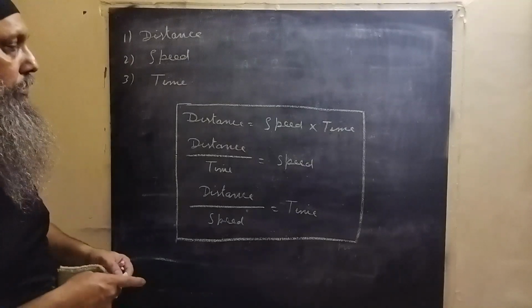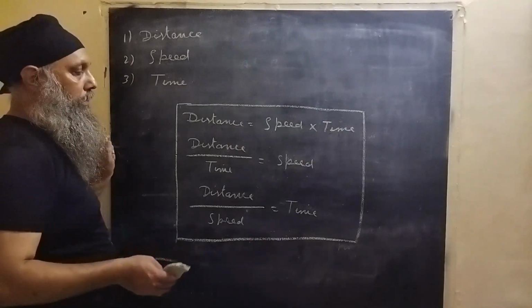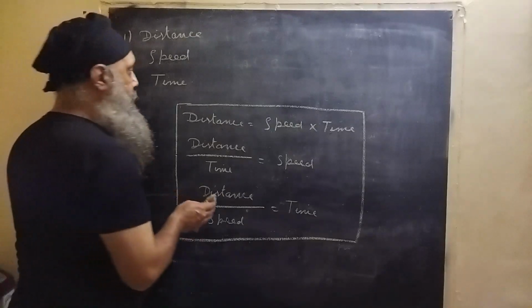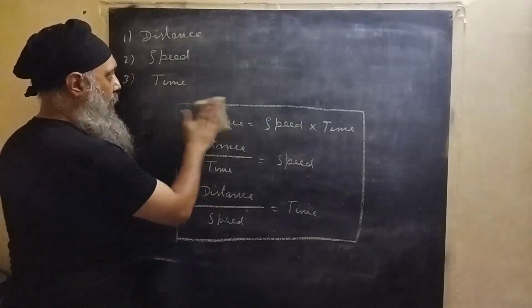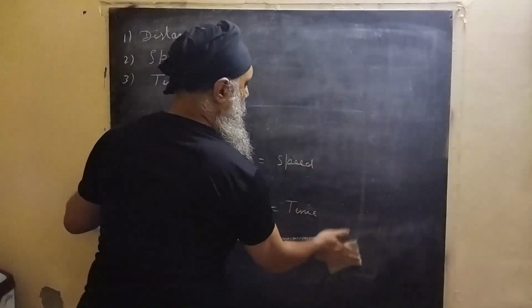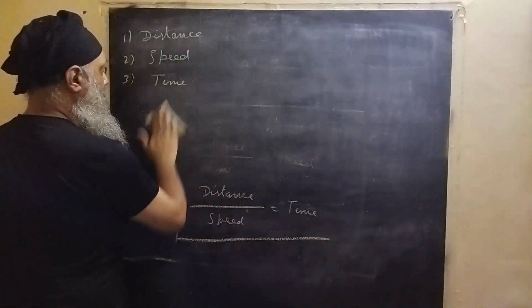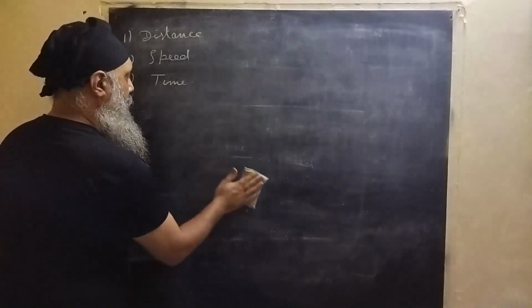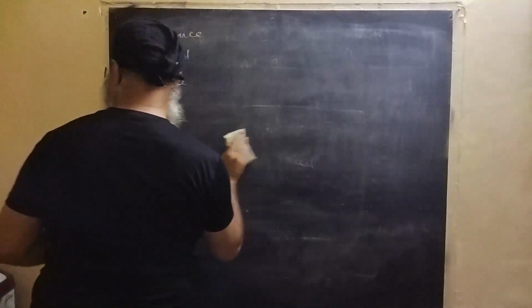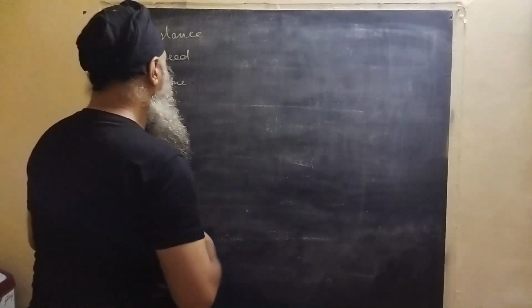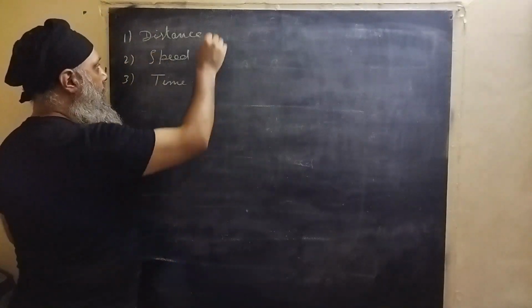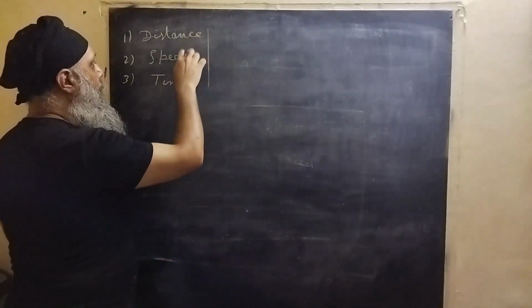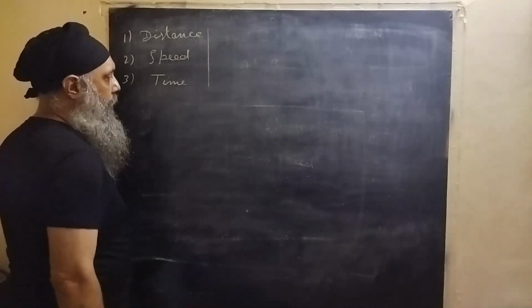So this is the relationship between distance, speed and time, and with this relation, if any two are given, we can find the third one.